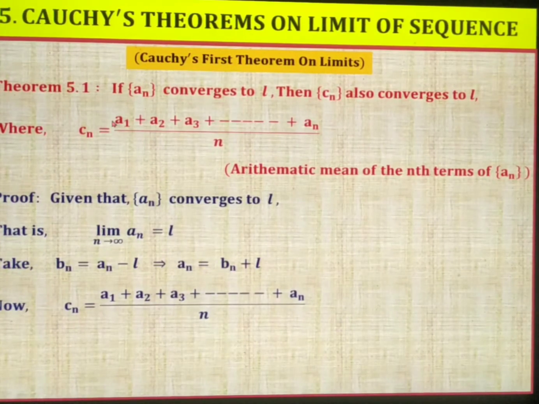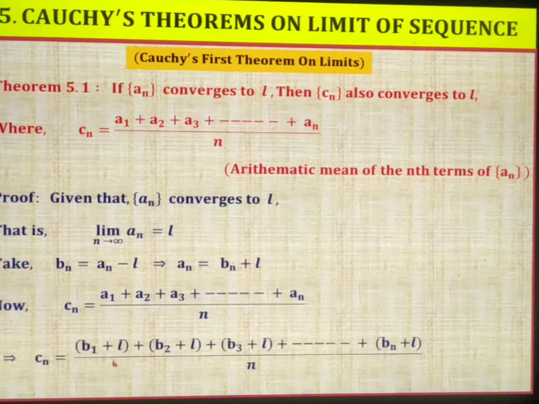Now Cn is a1 plus a2 plus a3 plus dot dot dot plus an, divided by n. We have already taken that an is bn plus L. So now we write a1 as b1 plus L, a2 as b2 plus L, a3 as b3 plus L, and an as bn plus L, because an equals bn plus L: when n equals 1 it becomes b1 plus L, n equals 2 it is b2 plus L, b3 plus L, and so on.